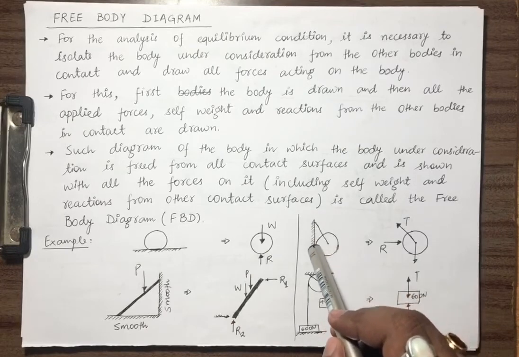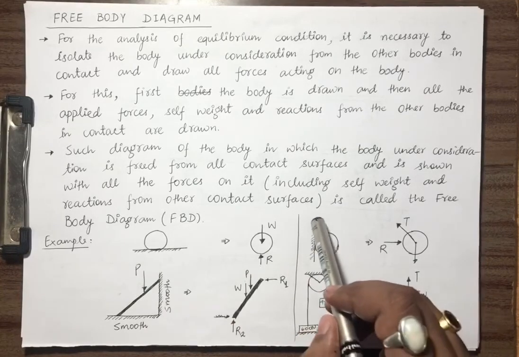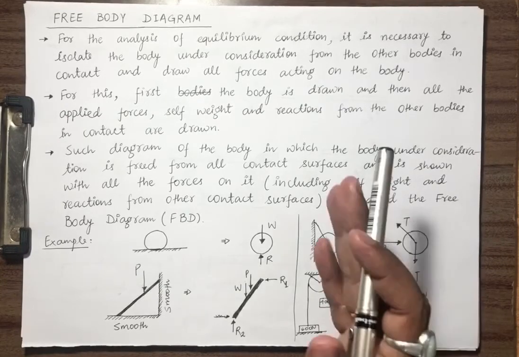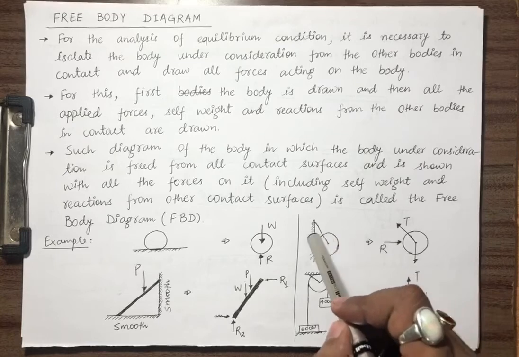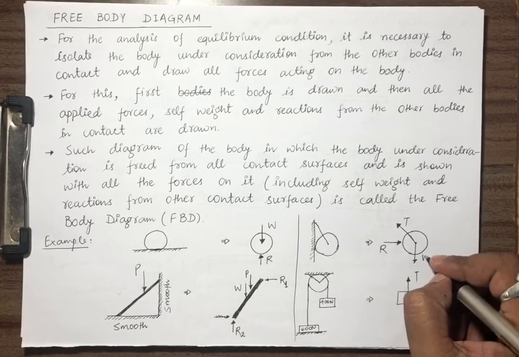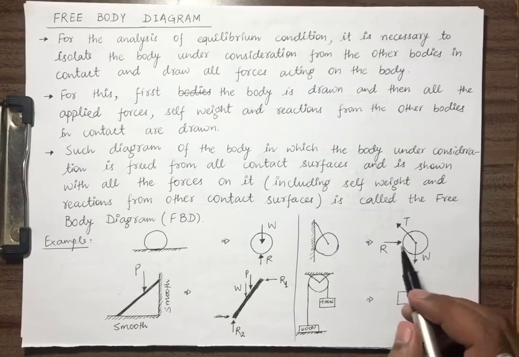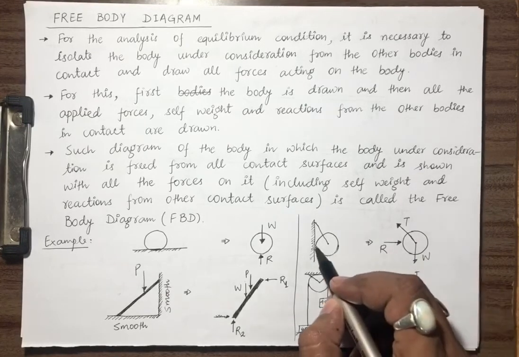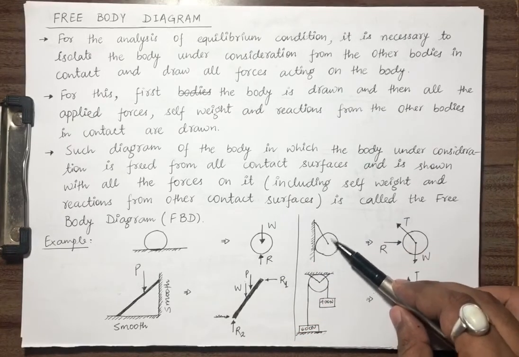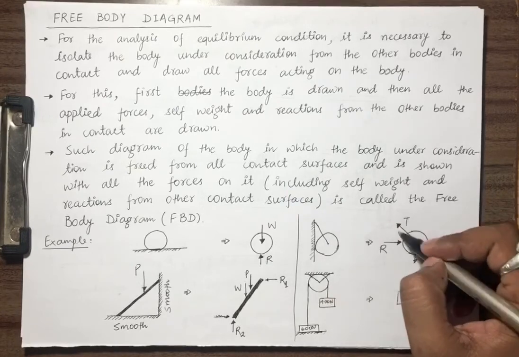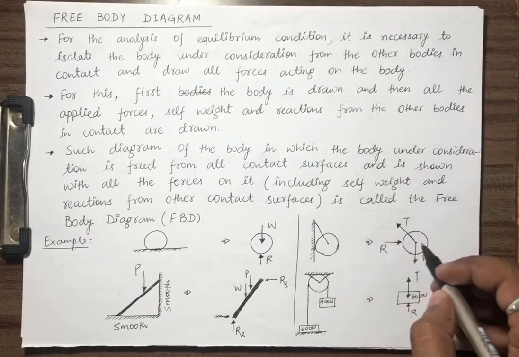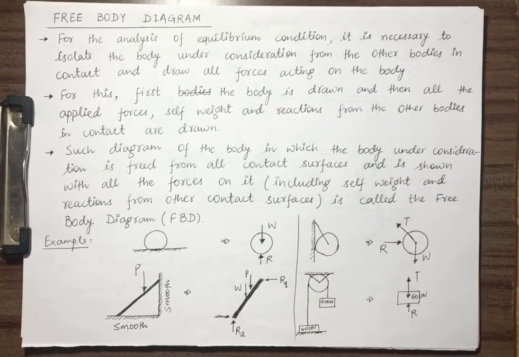Now this ball is being held against this wall with the help of a string. So we have to separate it from all the contact surfaces. This is the body, this is weight W. We have removed the surface, so reaction R will come, and we have removed this thread also, so in this thread some tension will be there. So this is the free body diagram for this ball.